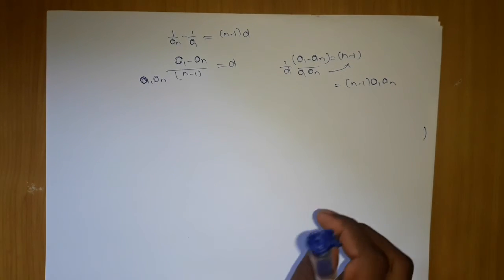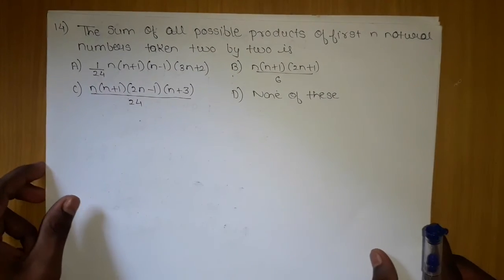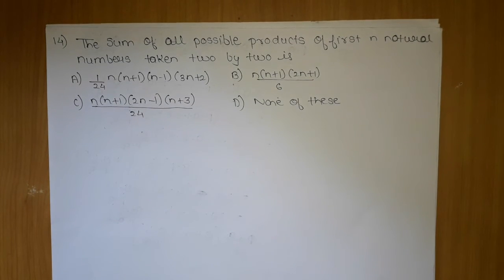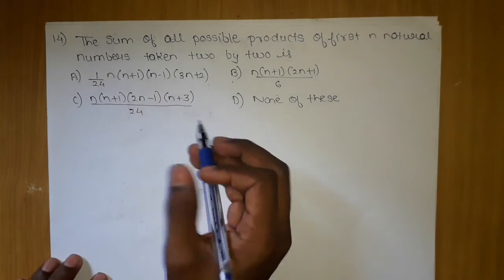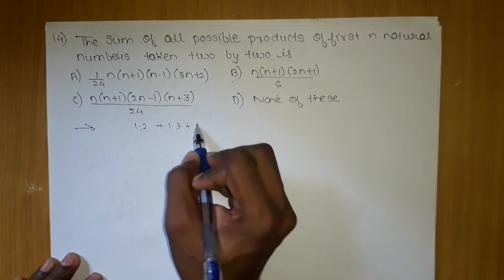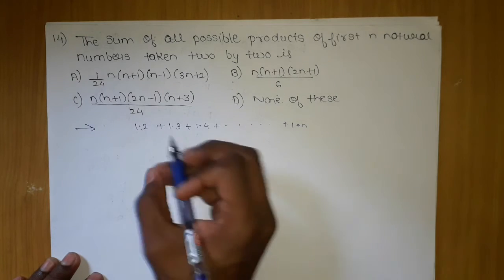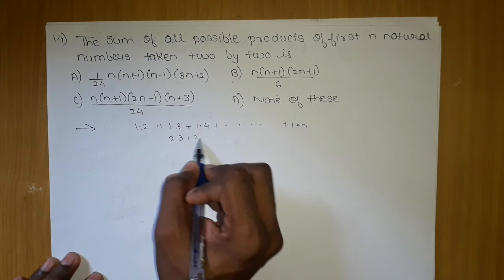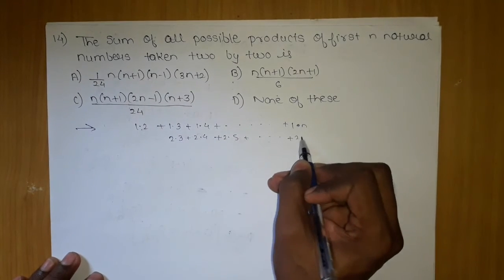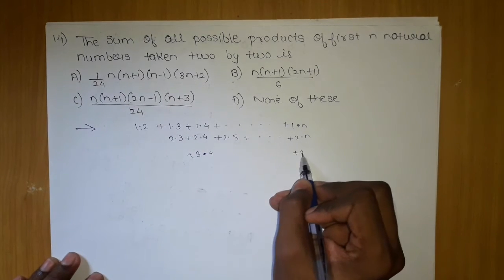So the next question which we are going to tackle is the 14th question. Sum of all possible products of first n natural numbers taken 2 by 2 is what? Now what they meant by taken 2 by 2 is like this. If I multiply 1 into 2, then 1 into 3, then 1 into 4, and so on, until 1 into n. And the second time I take 2 into 3, 2 into 4, and 2 into 5, and so on till 2 into n, and then last 3 into 4, until 3 into n.